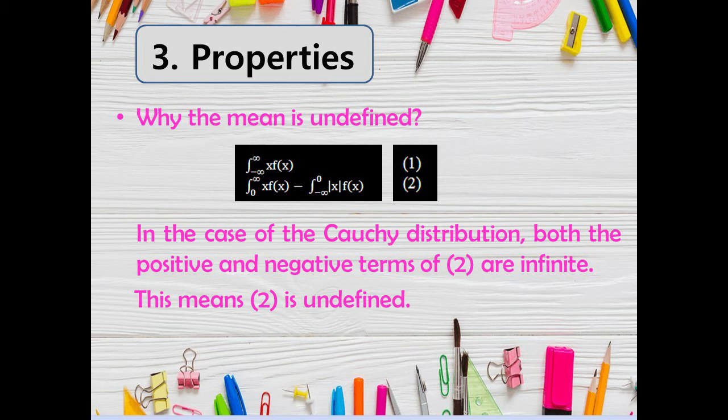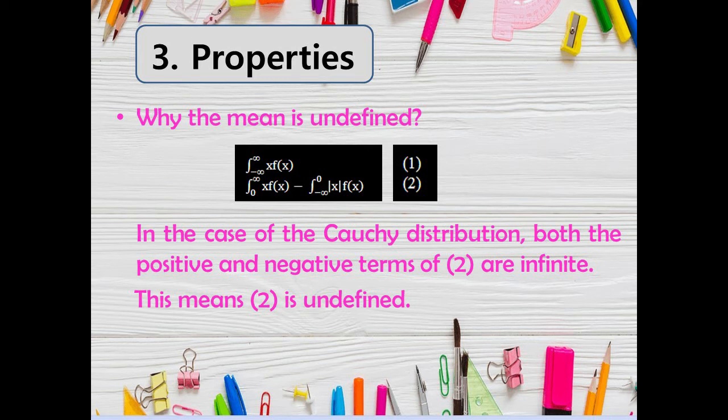Hence, it is undefined, and thus so is the mean. Basically, the mean of any random variable is the integral with respect to x over the support of the variable of the function x times f of x, where f of x is the variable's probability density function. For the Cauchy, this integral is undefined.